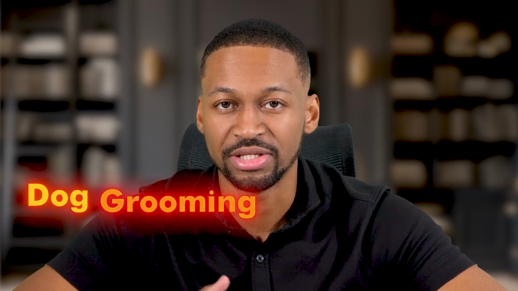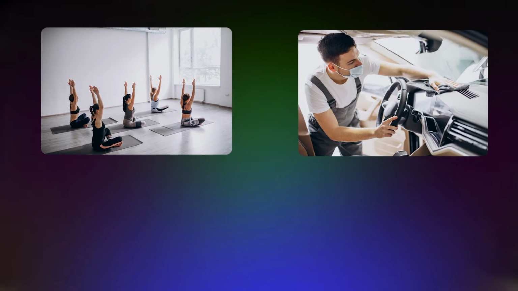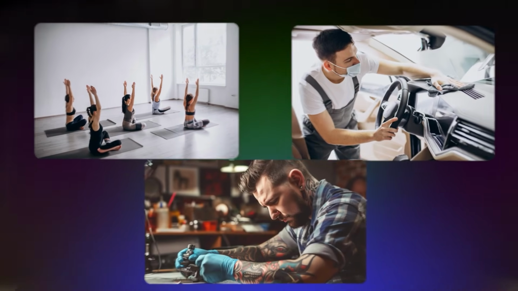And I use dog grooming in Atlanta as the example here because I'm in Atlanta, but you can swap that out for literally any niche in any city. Yoga studios in Miami, auto detailers in Dallas, tattoo shops in Phoenix, whatever niche you want to go after, you just change the words in the prompt and it does the same thing. Now that's just a list though. Watch what happens when I tell it to actually do something with those 25 names.